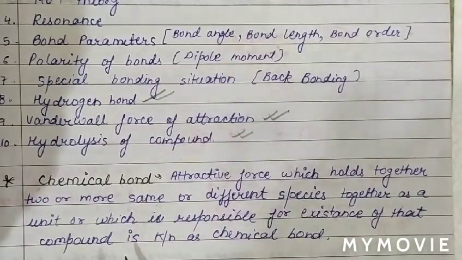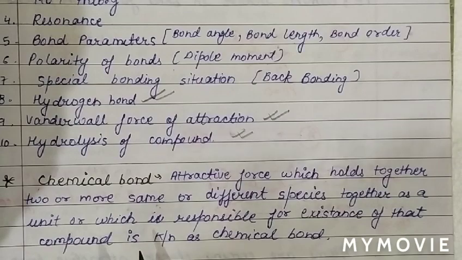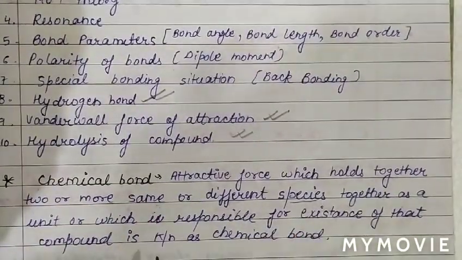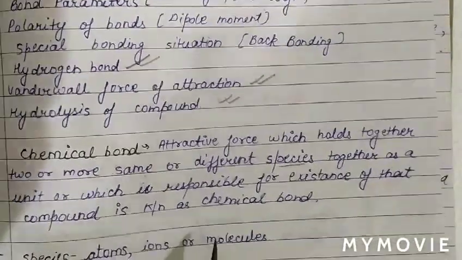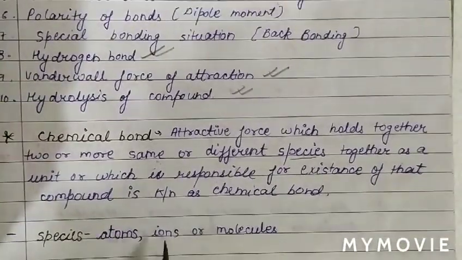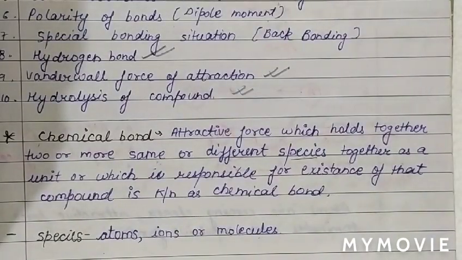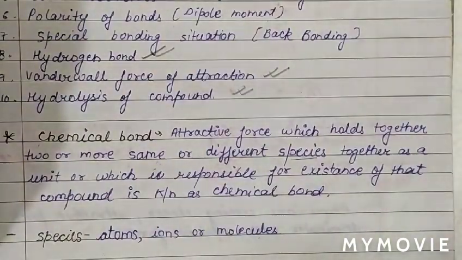So basically chemical bonding binds the atoms. The atoms may be same or different. The force with which these atoms bind is known as chemical bond. And the species which we are discussing here may be atoms, ions, or molecules. Now we will see the cause of chemical combination.